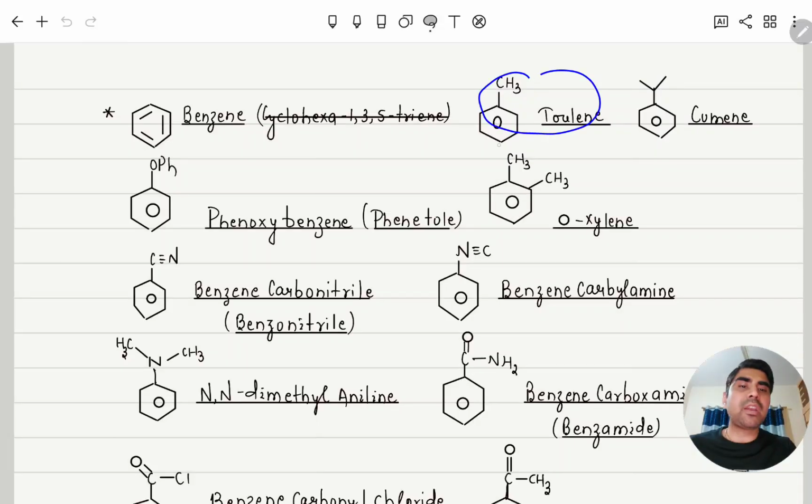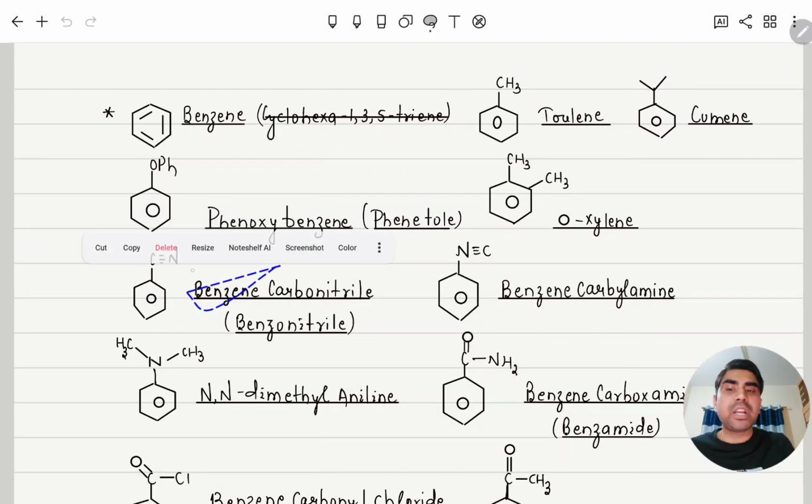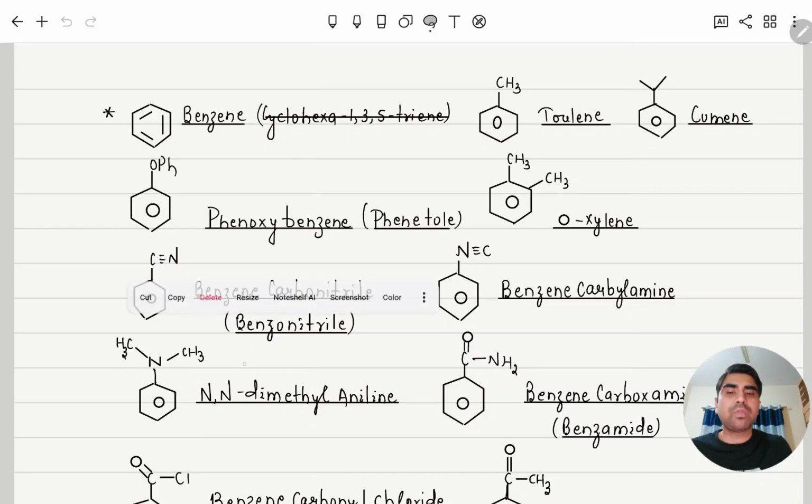Similarly, this is toluene. This is cumene or isopropyl benzene. This is ortho-xylene, meta, para-xylene also, you know. This is cyanide group, so this is benzenecarbonitrile, because this carbon is not included in the main chain, or benzonitrile also. So remember, if all three hydrogens on that carbon are utilized in valency, then the word benzo will come. We'll study this in this segment only.